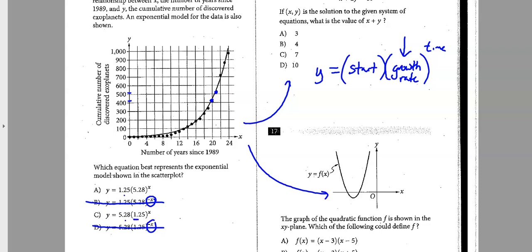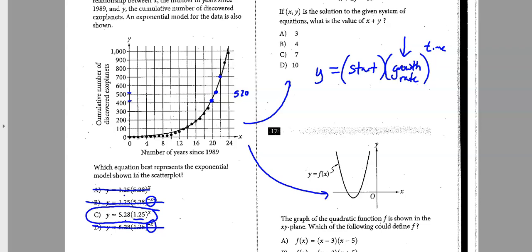So I think my growth factor here, going from a dot to a dot from one year to the next, is only going up by 1.25. If I look at another dot, say it's at 520, and I multiply that by 1.25, that puts me somewhere right up around here. That makes more sense, 1.25 times bigger rather than over 5 times larger. So the correct answer here is going to be C.